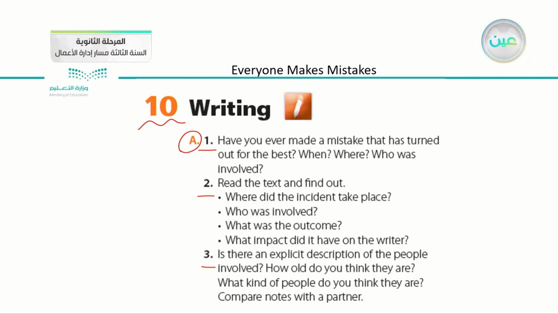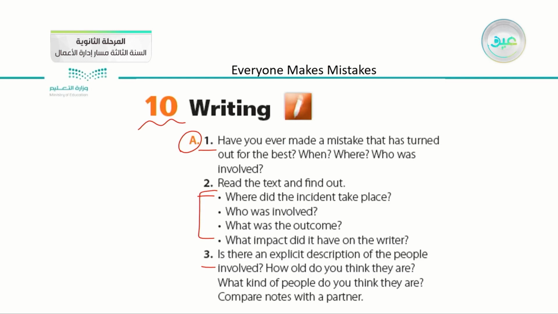But we are asking here about a mistake that has turned out for the best. When, where, and who was involved. We will read the text together and we will try to find out where the incident took place, who was involved, what the outcome was, and what impact it had on the writer. We will focus on 4 things.